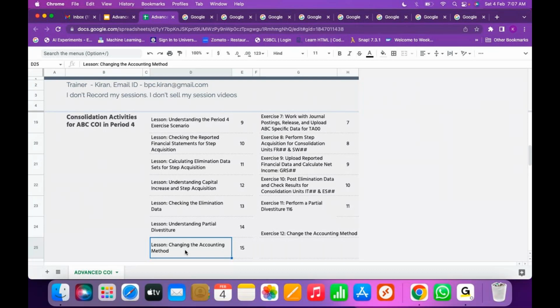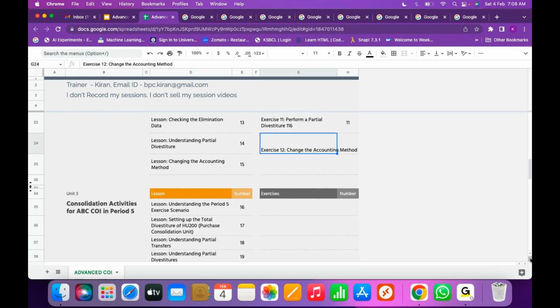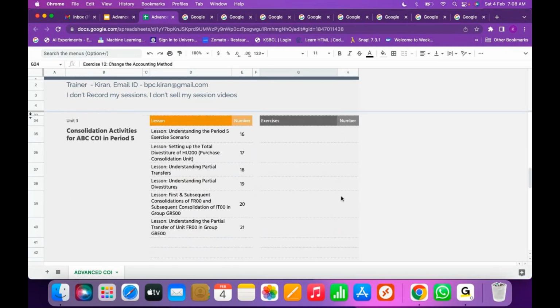So we have a partial divestiture exercise, an accounting method change exercise, a step acquisition exercise, and a capital increase exercise in period 4. These are the activities we are going to cover. In period 5, as per the document, there are no exercises, but we are going to do exercises. I'm going to give you the data, we are going to define the exercise, and we are going to execute the exercises.